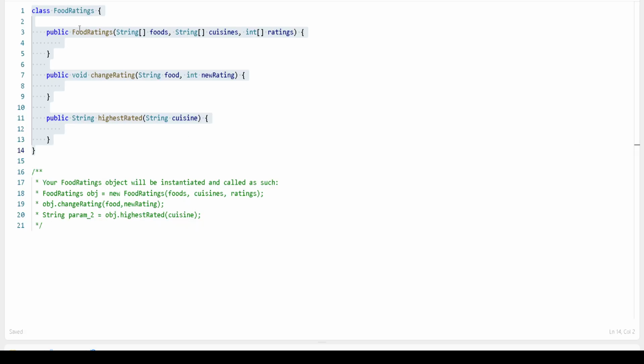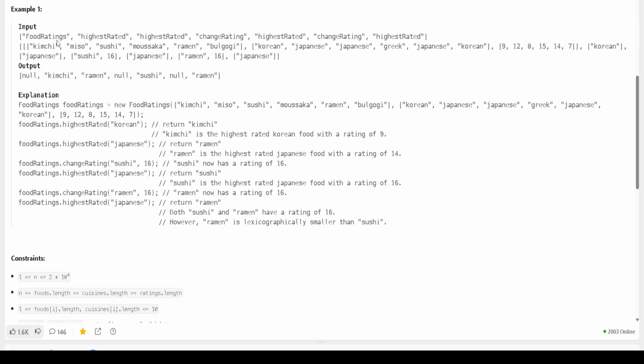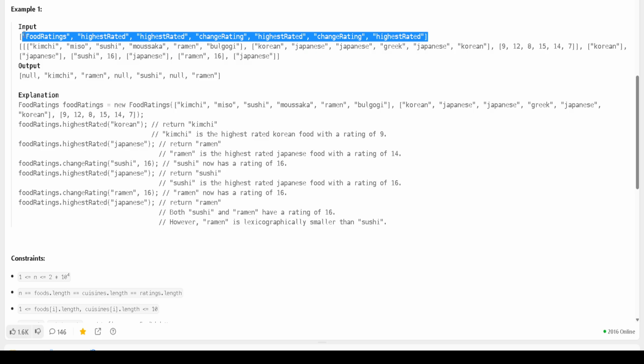If you go here in the method, very first we have given foods, these are the foods. Let's suppose we have given from here to here, you have given a food, right? And then the next thing we have given is cuisine, then we have given its rating. Means very first food ratings, highest rated, change rating, these are the operations you have to perform, right?